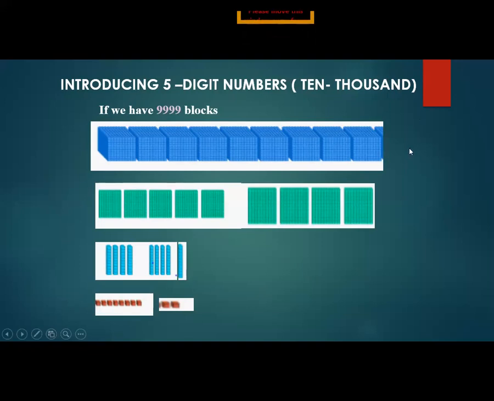Also look into your books, page number 10. Hurry up. If we have 9,999 blocks and we add one more to 9,999, the next number that comes is 10,000. Is that clear?